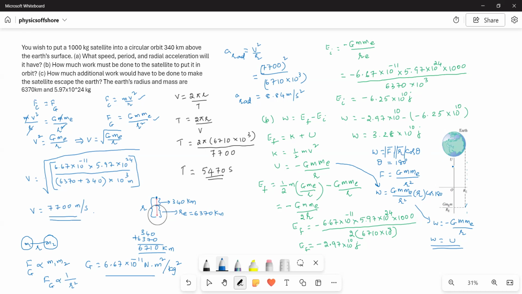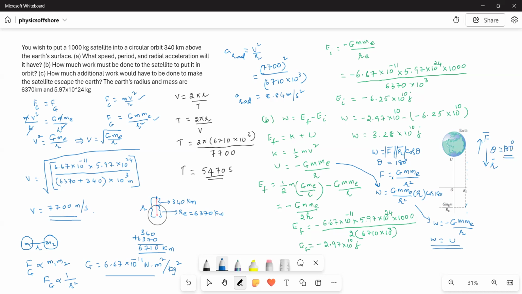Now here, the Earth is pulling the satellite towards its center, but the satellite is going away from the center of the Earth. That means the force and displacement make an angle of 180 degrees with each other. This is the direction of the force, and this is the direction of the displacement. Therefore, theta is equal to 180 degrees.